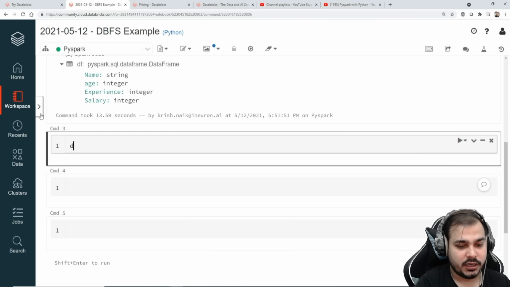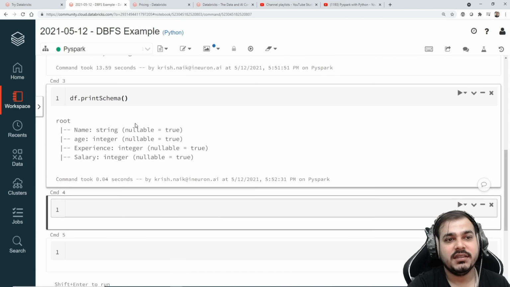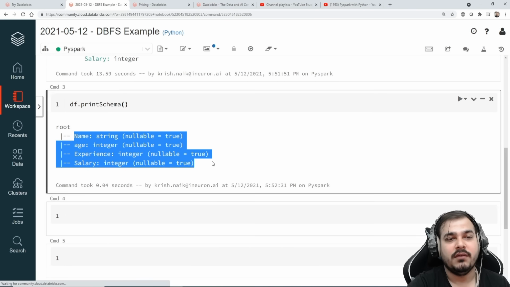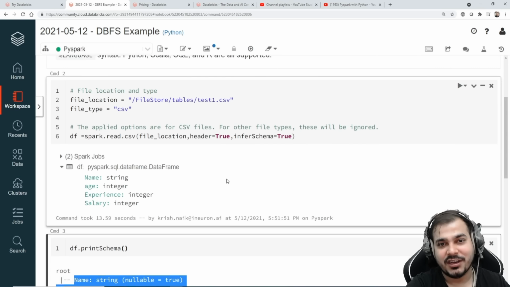Now suppose I want df.printSchema. I'm just using that tab feature, print schema. If I go and see this here, you'll be able to find out all the values, right? So in short, this is basically now running in my instance of the cluster, right?